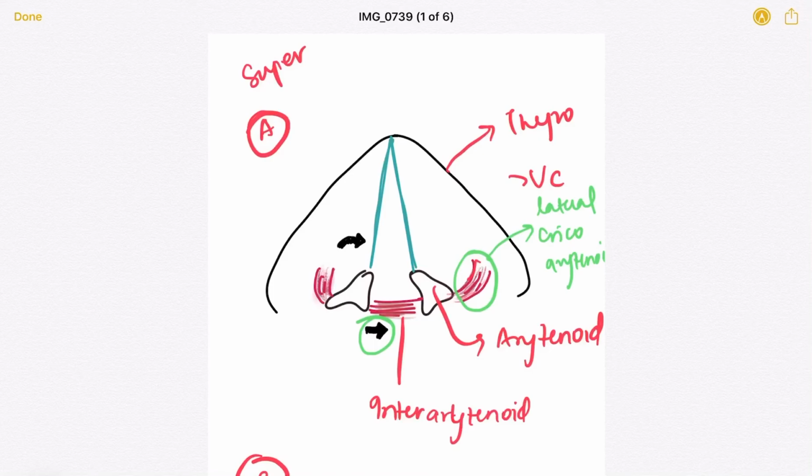So basically when it contracts, it will bring these two processes together, and that's why it adducts the vocal cord. And when the lateral cricoarytenoid contracts, again it is a lever: one end of the rod is moved anteriorly, so the other end will be moved posteriorly. Okay, so that is how this whole thing works.